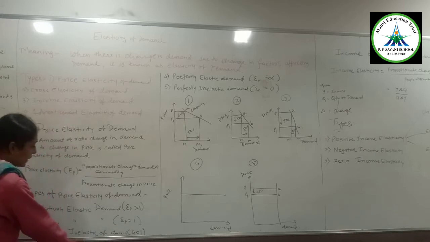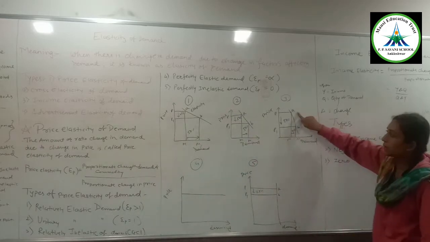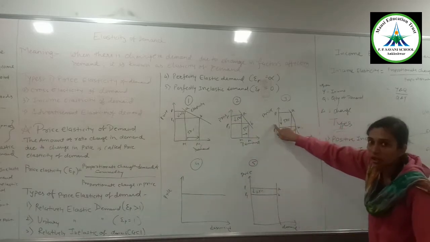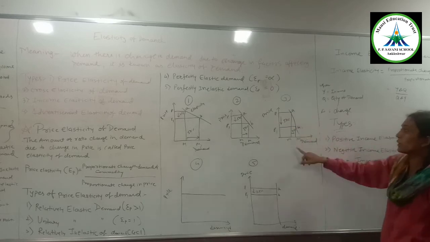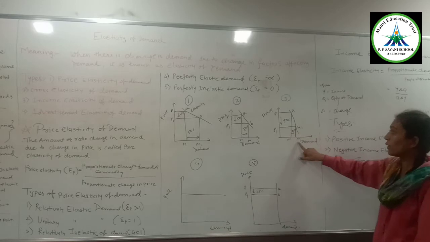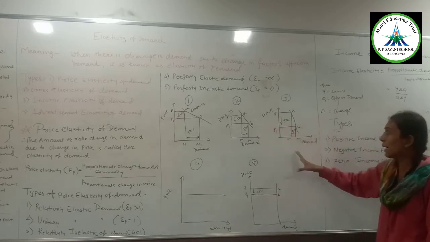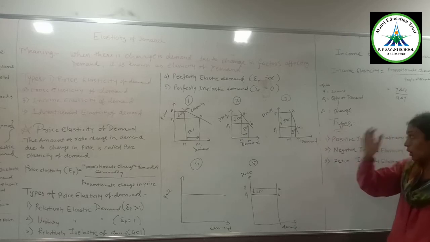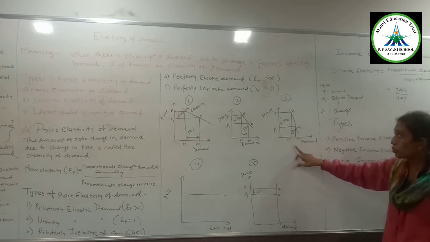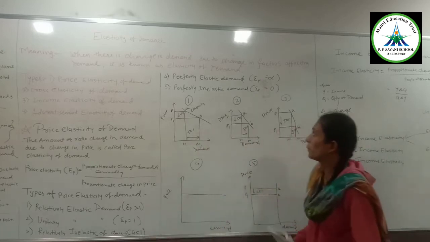Next one is relatively inelastic demand. You can see the change in price is more than the change in demand: a 50% change in price and a 25% change in demand. Means more change in price, but not that much change in demand. So this is known as relatively inelastic demand.